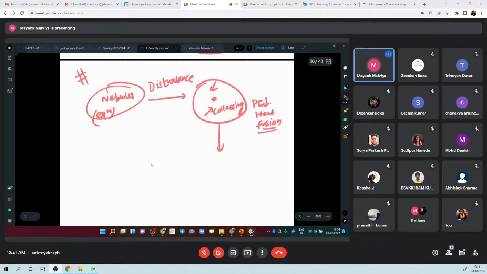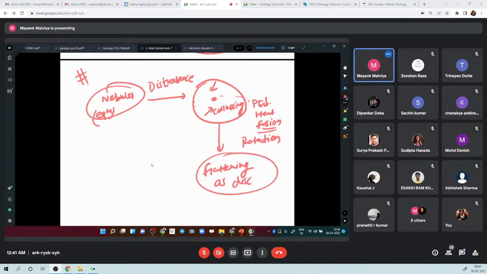It also starts rotating, and due to the higher centrifugal force at the equator, it starts flattening. The solar nebula starts flattening as a disk.